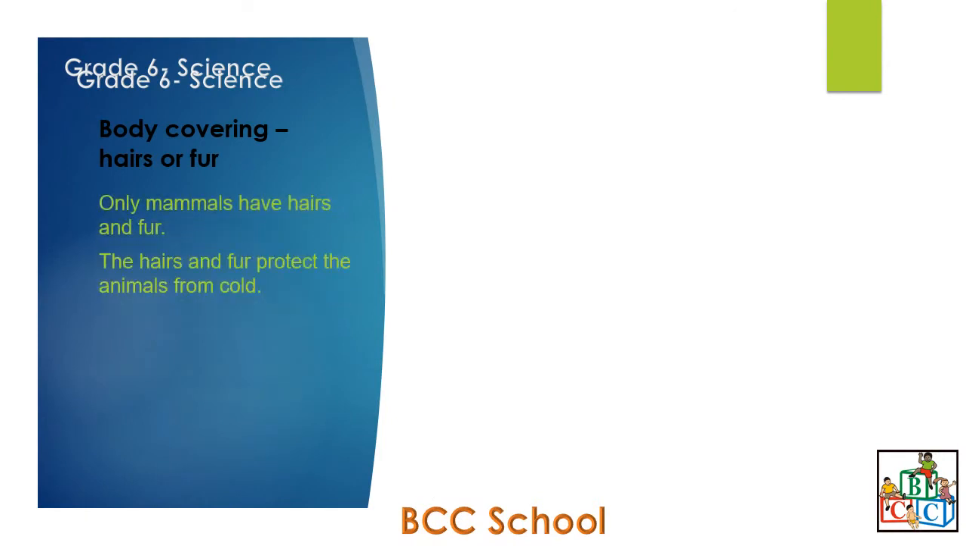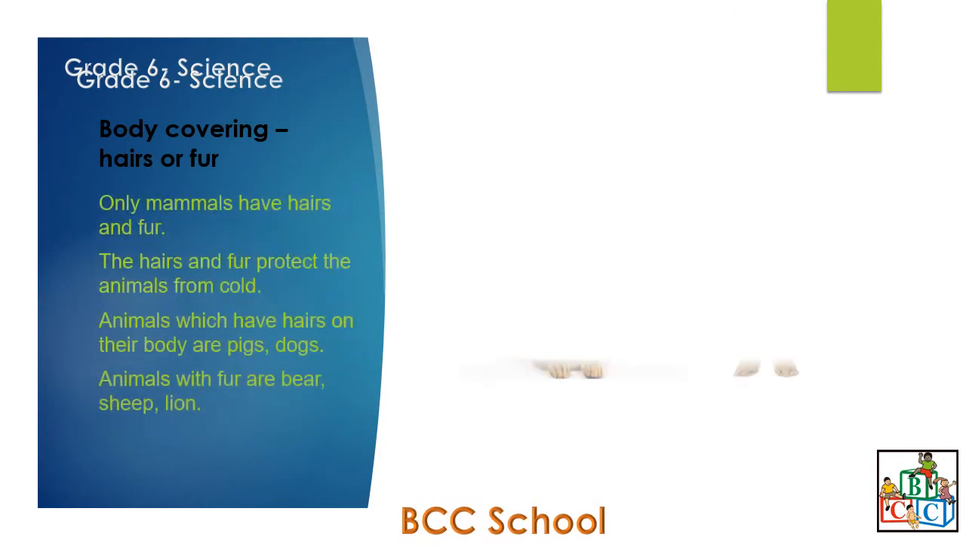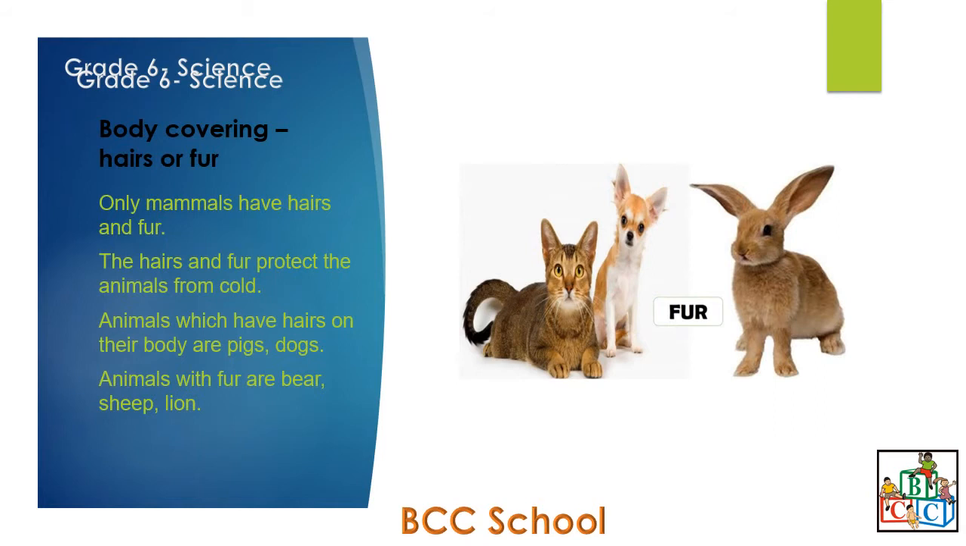Take a look at the picture. You will find the different animals have fur on their bodies. Only mammals have hairs and fur. The hairs and fur protect the animals from cold. Animals which have hairs on their bodies are pigs, dogs. Animals with fur are bear, sheep, lion.